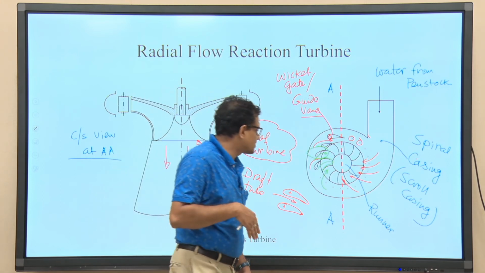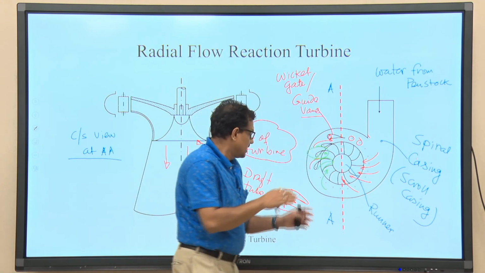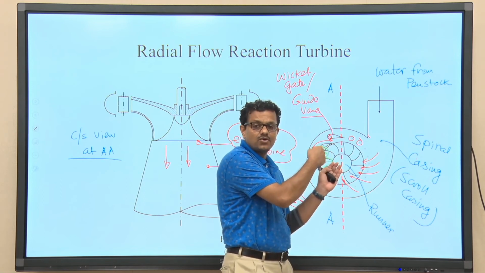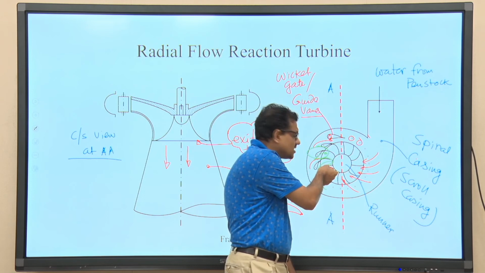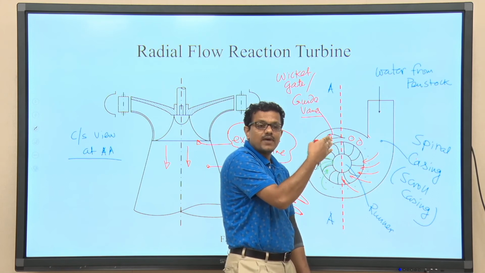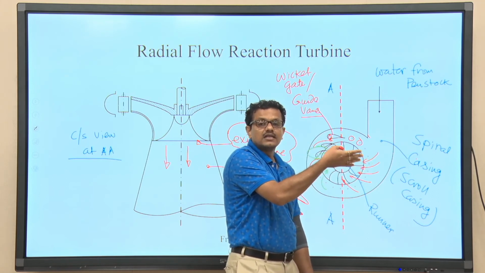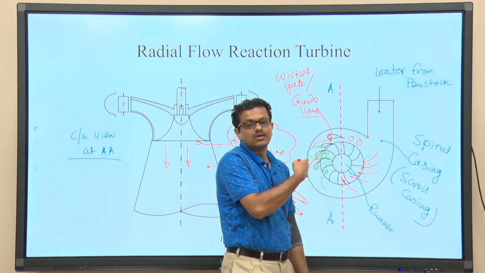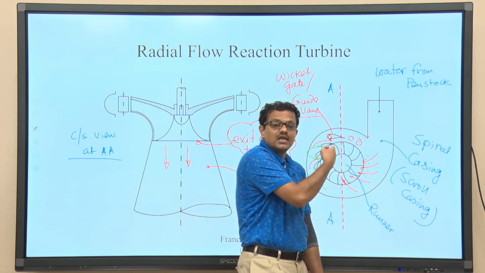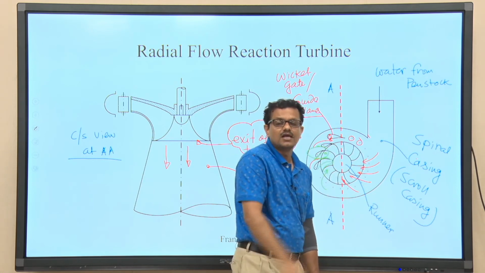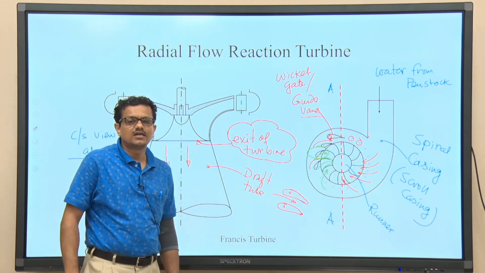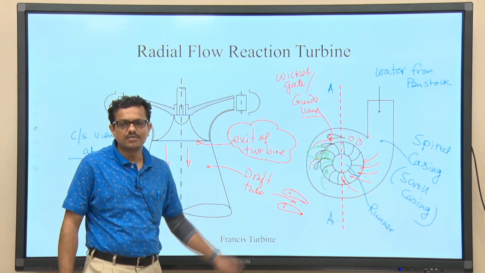So, try to understand here that due to the increase in kinetic energy of the fluid passing through a passage between two blades of the runner, a reaction force will be impressed by the fluid on the blades, and that is why the name reaction is coming. So, the name reaction turbine follows from the fact that a reaction force impressed on the blade by the fluid is responsible for the rotation of the turbine.